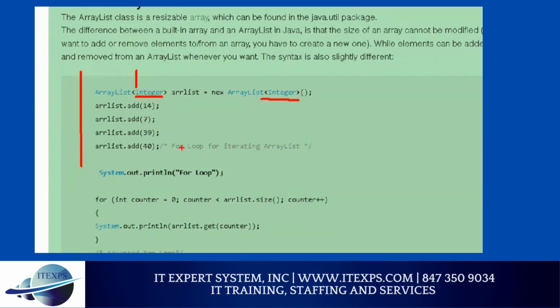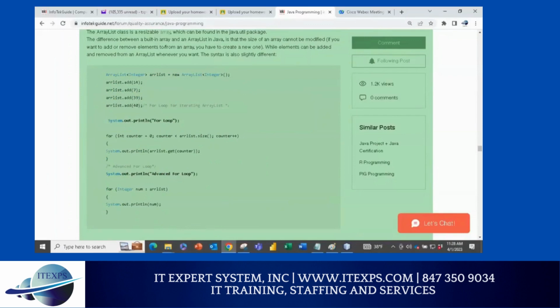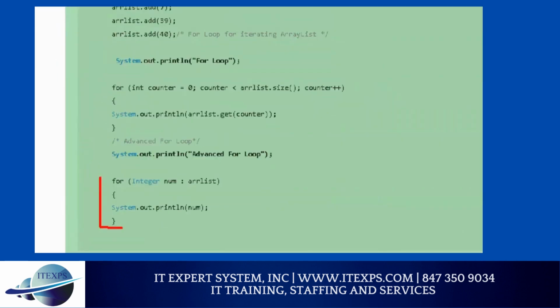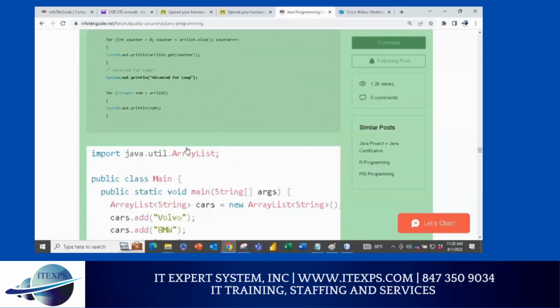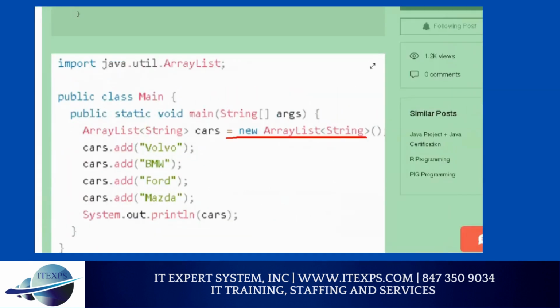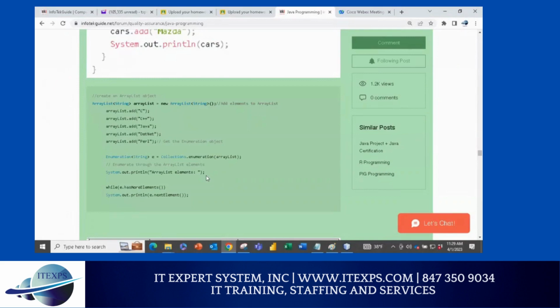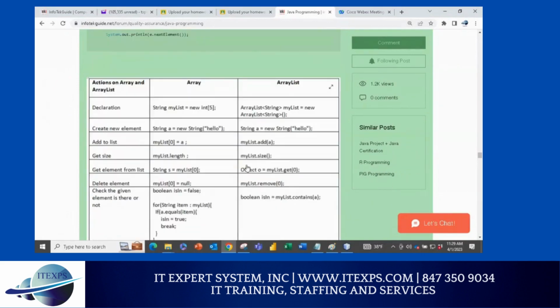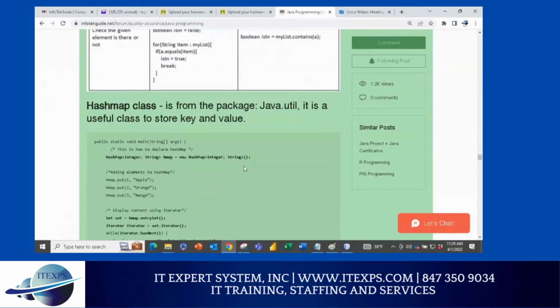ArrayList is kind of good. And this example I gave you, you can use it. There are 2 ways you can use ArrayList. I like this loop. Anytime you use that, you need to use the list which you are using here, and then you define. This is in our forum, the homework is there. We also talked about how you can add a string, ArrayList of string, and you can print ArrayList also. Now there are some examples I added, so play around. Array and ArrayList differences are there. You can just see that, but now hash map.